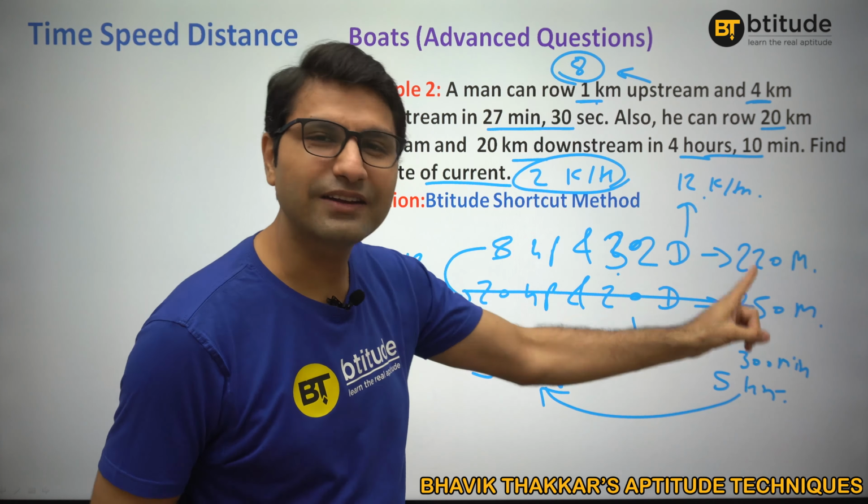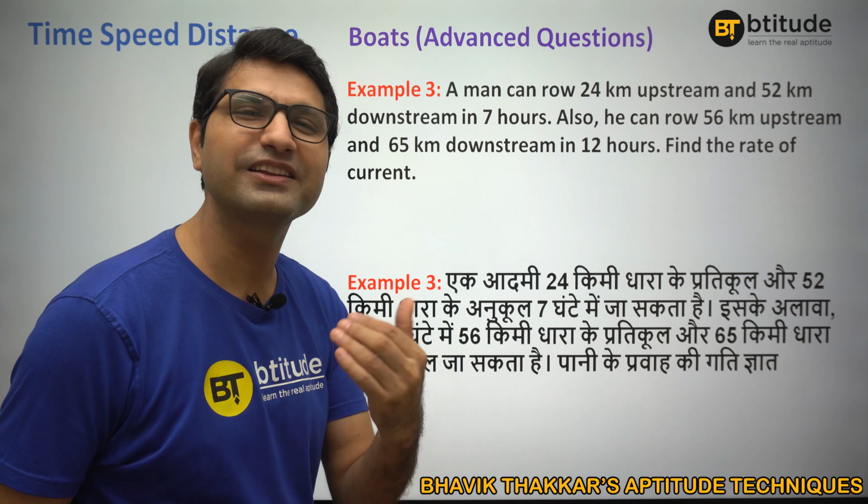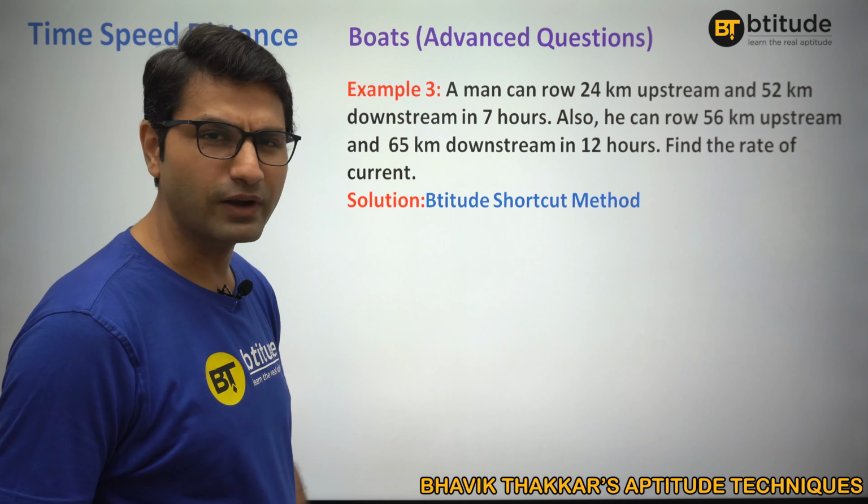Once you find 8 and 12, the difference is 4. Half of it will be the speed of the current, 2 kilometers per hour. So it's pretty similar. Are you getting this? Let's understand. Can you figure it out in this particular question? Look, all the questions are similar, and that is what Meditude does. I'll change the numbers and check whether you are able to apply the concept or not. Alright then, hopefully you could do it. I'll remove this. Fine. Now let's have an idea.